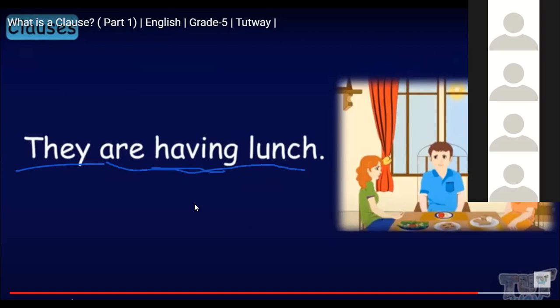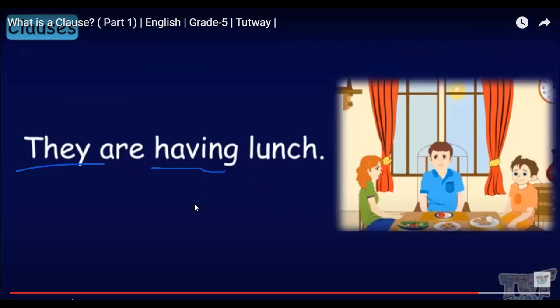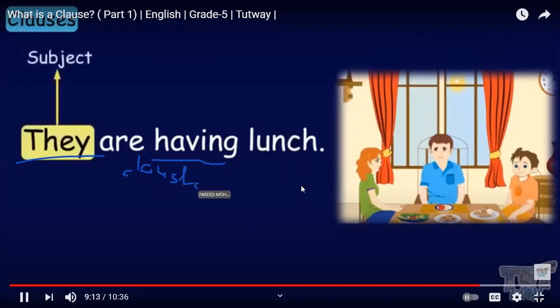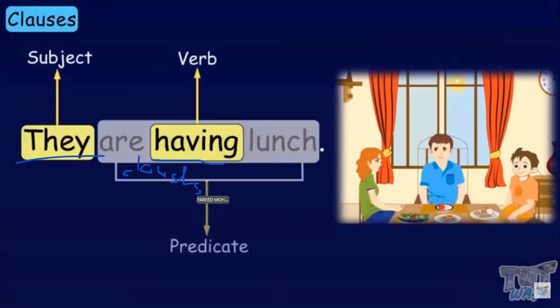All of it, they are having lunch. Clause. Let's see what this teacher says for us. The subject is they, the verb is having, and the predicate is are having lunch.